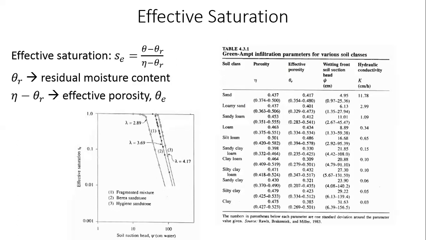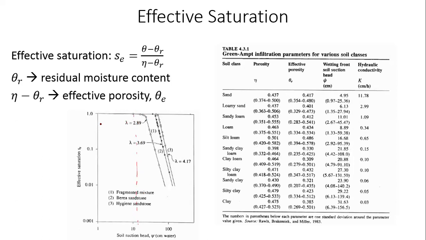So look at this plot now. On the x-axis, I have the suction head psi. When all pores are filled, the suction head is lower than when all pores are not filled. You see that? When SE equal to 1, when the y-axis value reaches 1, the value of suction head, let us pick this number, is equal to 10 centimeters. For this circle over here, this corresponds to, let us say, 10 centimeters.